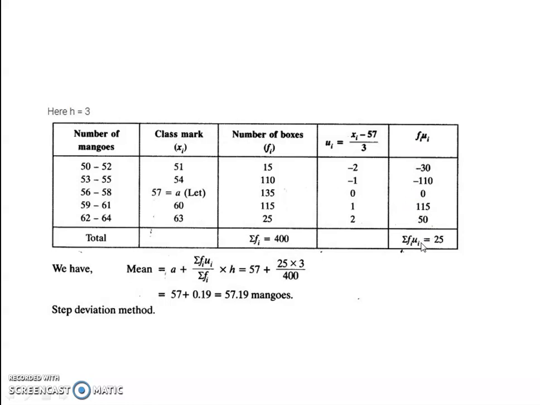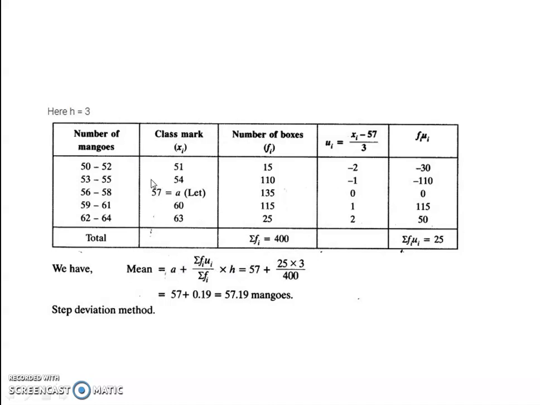Then add it. Students, I told you before also, you should be aware of the symbols in this. Here 30 and 110 have minus signs. Then add all the frequencies. Add all the frequencies, you will get 400. So you will get 25 by 400 into h. h is class height, that is 3. 25 by 400 into 3 plus a.